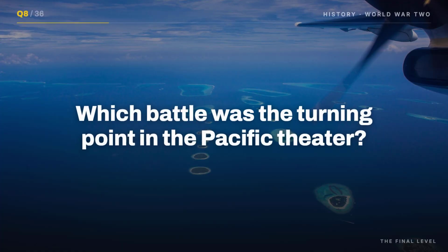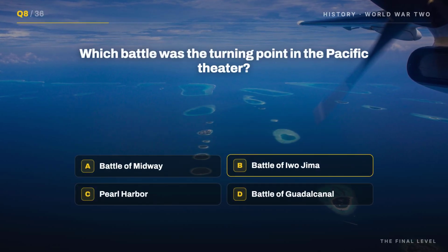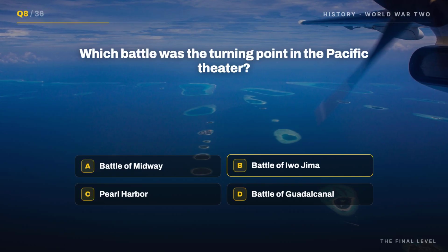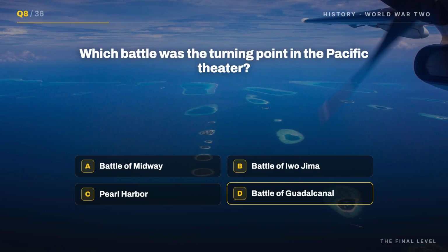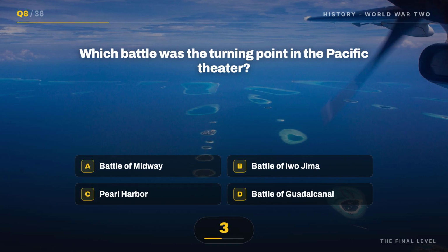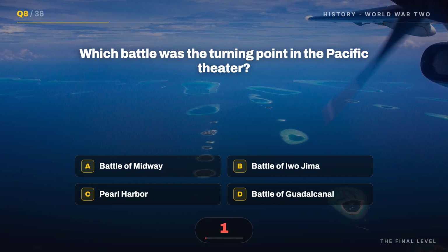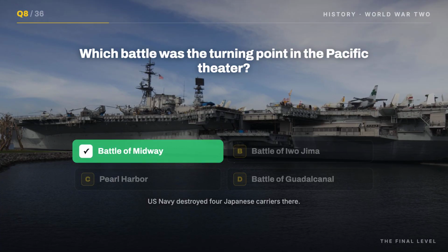Question 8. Which battle was the turning point in the Pacific Theater? A. Battle of Midway, B. Battle of Iwo Jima, C. Pearl Harbor, or D. Battle of Guadalcanal. Lock it in. It's A. Battle of Midway. U.S. Navy destroyed 4 Japanese carriers there.